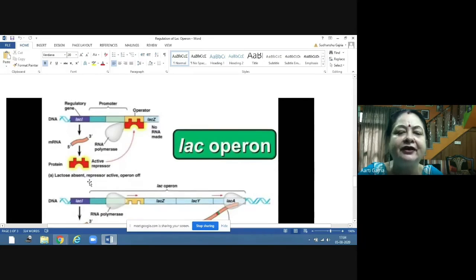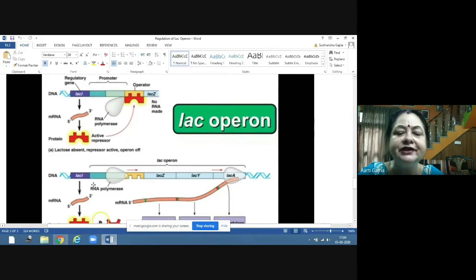See this diagram also. Now this is the regulatory gene. This regulatory gene is producing the repressor messenger RNA, and this repressor messenger RNA is producing the repressor. So this is the protein. This is transcription and this is translation. After translation, this protein is being produced.